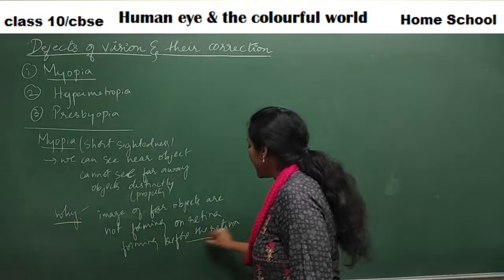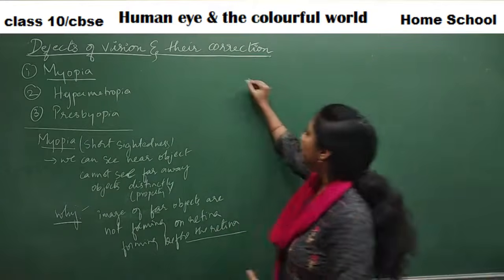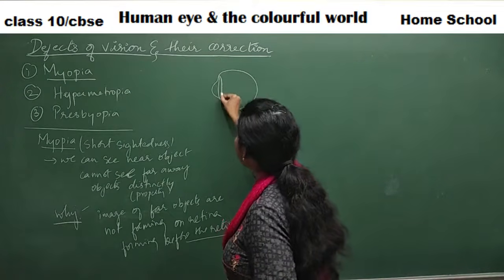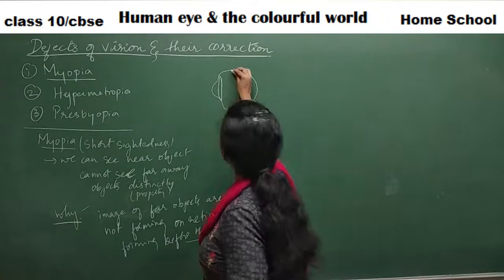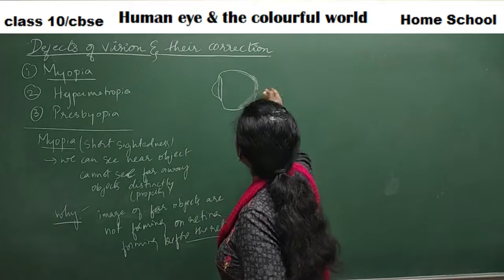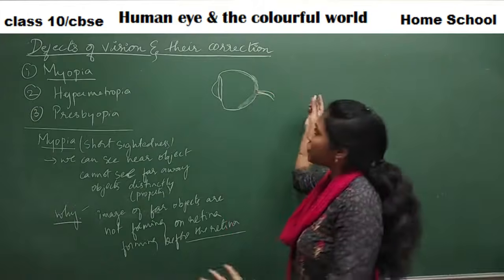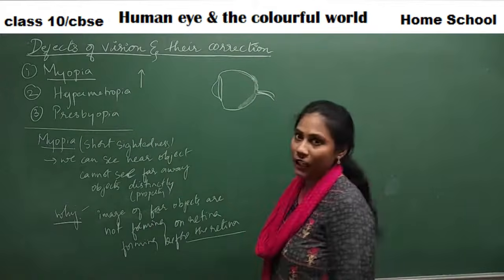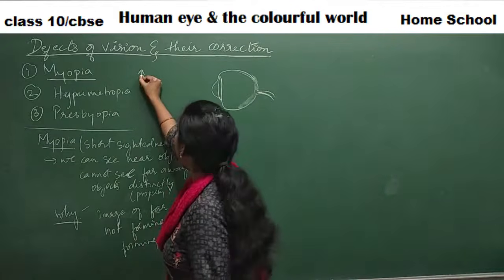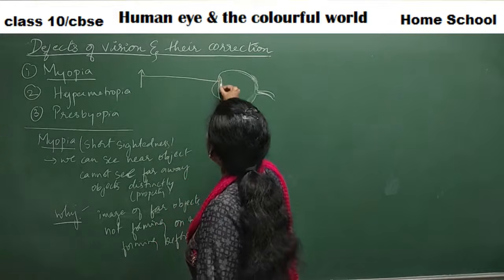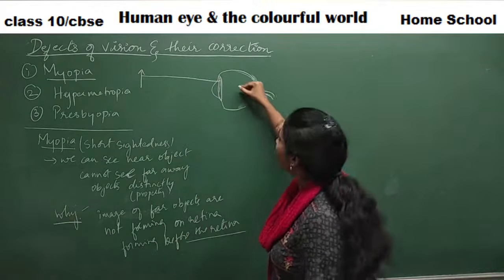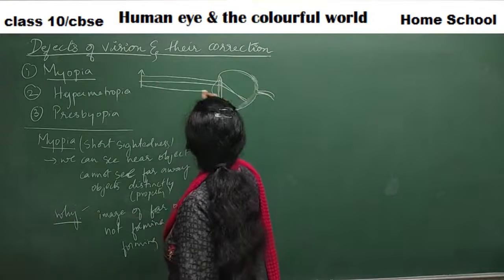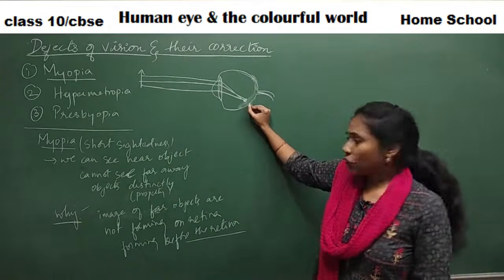You can understand better when I draw the diagram here. Observe the diagram carefully. Say this is the eye lens, and this is our retina, and here you have optic nerves through which the information goes. Say I keep one faraway object, and the incident light rays are coming and they converge. Normally, these light rays would converge on the retina, so you can see their image.